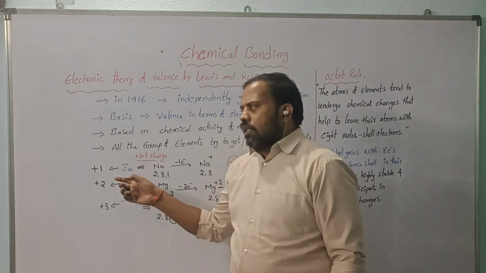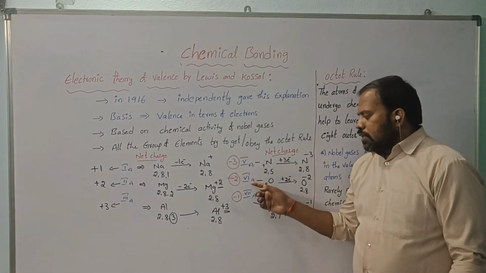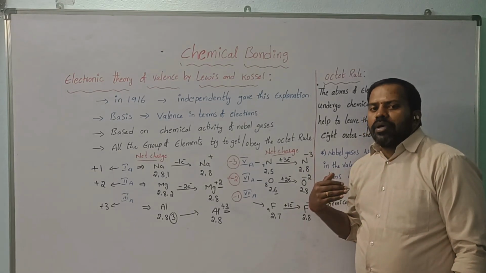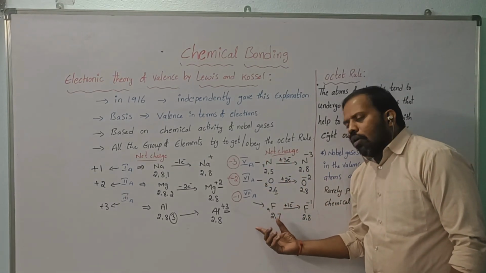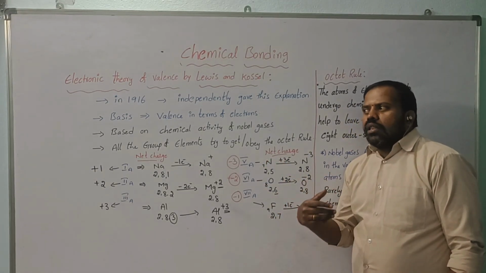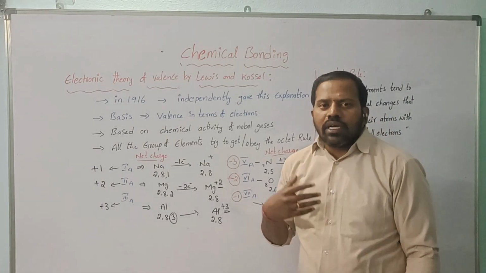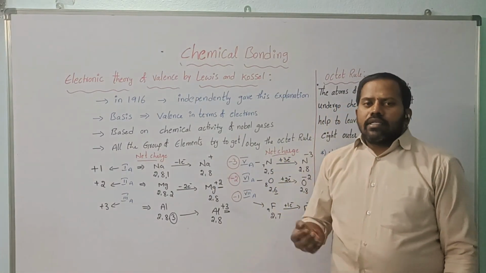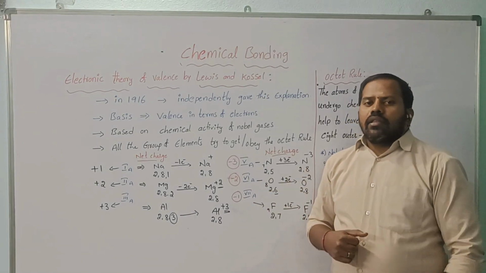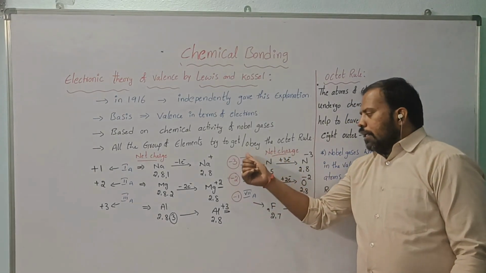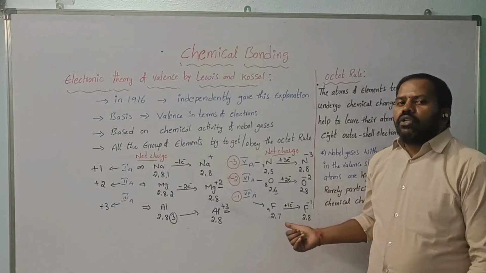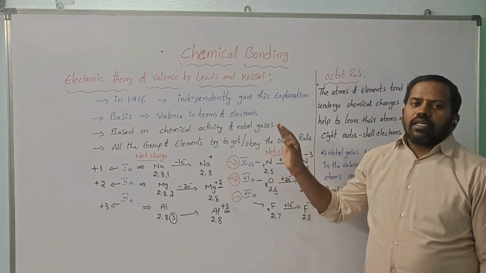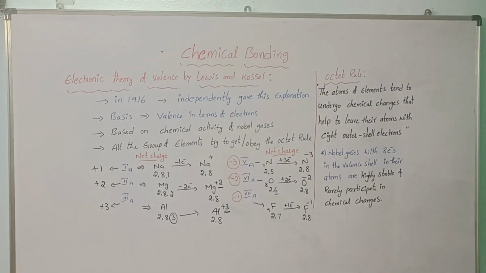The 5th, 6th, 7th group elements are present on the right side of the periodic table, and they are nearly all non-metals. All the non-metals have more than 4 electrons in the valency shell, so they gain electrons to get a negative charge. This was completely explained by Lewis and Kossel.